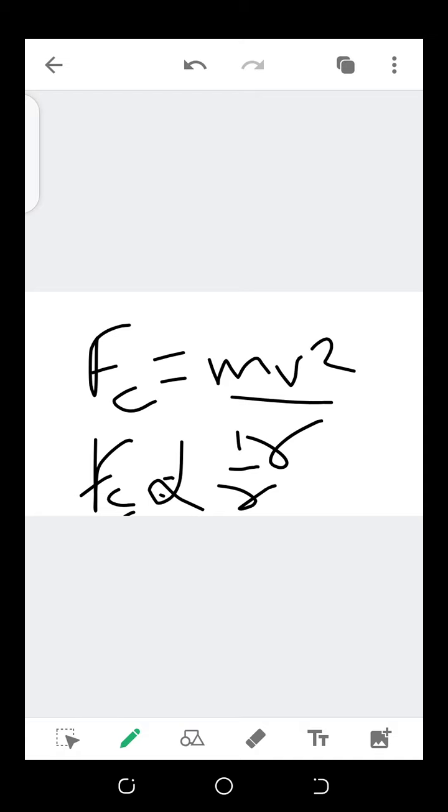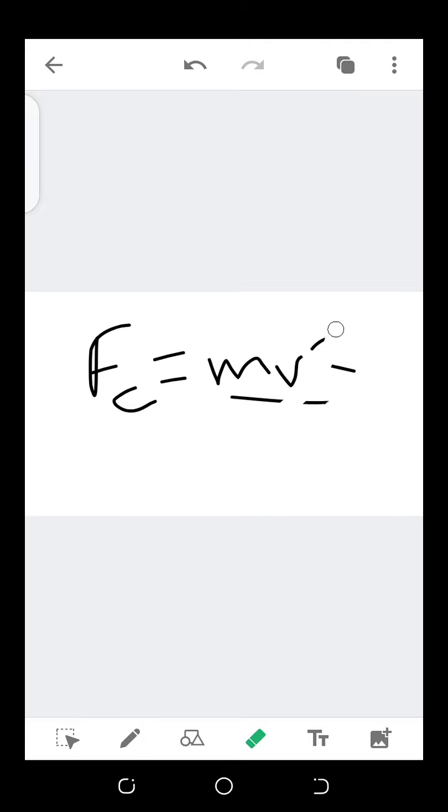What I've done is just take m and v as constants. Now, what if r and v are constant? Then force will be directly proportional to m, because if I introduce the constant of proportionality, I get v squared over r, which we said were constants. If the mass increases, the force will increase.